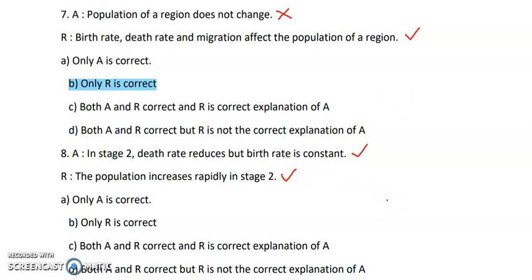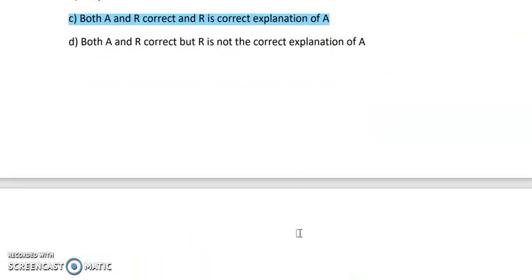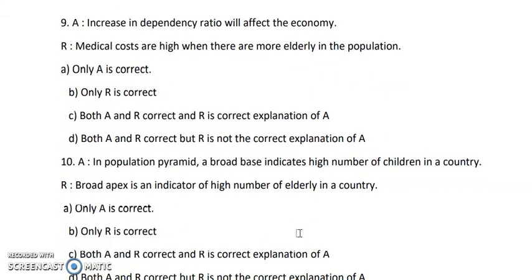Okay, so as both the statements are related to stage 2 and R is giving the correct explanation for A, the answer is option C. Both A and R are correct statements, where R is giving the correct explanation for A. Let us move ahead with the next question.